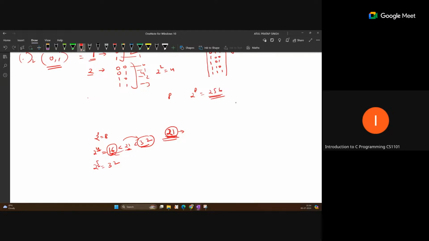Okay, this type of question is also asked in the exam. If you have 21 different characters, how many bits are required? Just figure out in the 2 to the power calculation which is the closest value you get, and how many bits are required for that. That is called the minimum bit requirement.